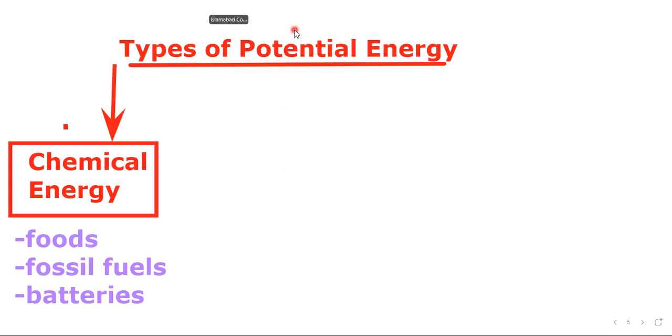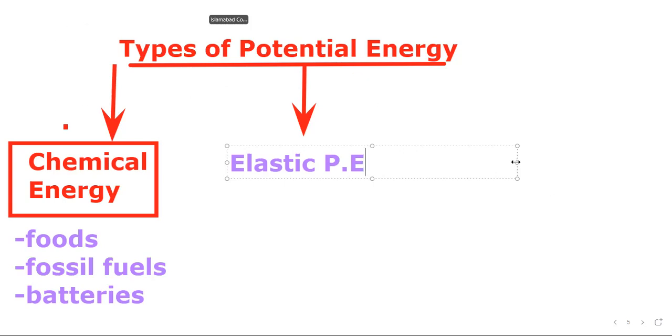Okay, one more type of potential energy is called elastic potential energy.